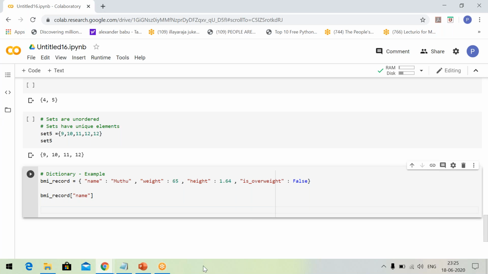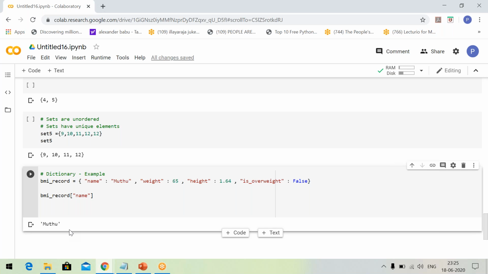What do I tell the system? I want to consider this first pair, second pair, third pair, fourth pair as a dictionary, a collection of pairs of values. And then I tell the system, please get me the value that is associated with this key. So I should get Muthu as the answer. Do I get it? Yes, I get Muthu as the answer.